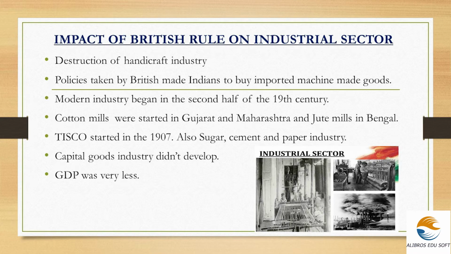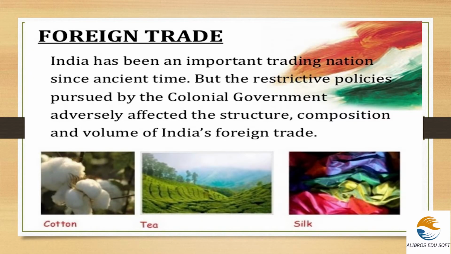I'll just repeat the points. Destruction of handicraft industry. Policies taken by the British made Indians buy imported machine-made goods. Modern industry began in the second half of the 19th century, which led to the establishment of cotton mills and jute mills in Gujarat, Maharashtra and Bengal respectively, and the coming of TISCO in 1907 along with sugar industry, cement industry and paper industry, and the non-development of capital goods and the low rate of GDP. This is all about the industrial sector, and next we are going to deal with the foreign trade.